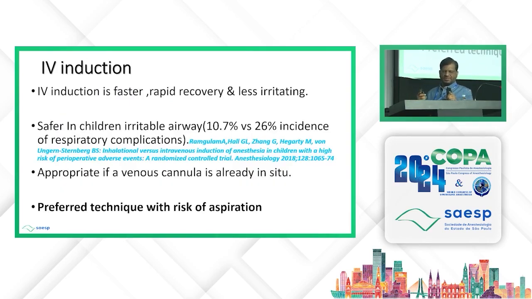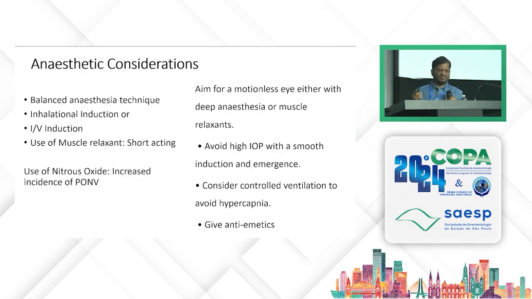IV induction is faster, with rapid recovery, and less irritating. It is safer in children with an irritable airway, like upper respiratory tract infection, as the incidence of respiratory complications, laryngospasm and bronchospasm, is less with IV induction. It is appropriate if a venous cannula is already in situ, and is the preferred technique if there is a risk of aspiration. Anesthetic consideration: aim for a motionless eye, either with deep anesthesia or muscle relaxant.